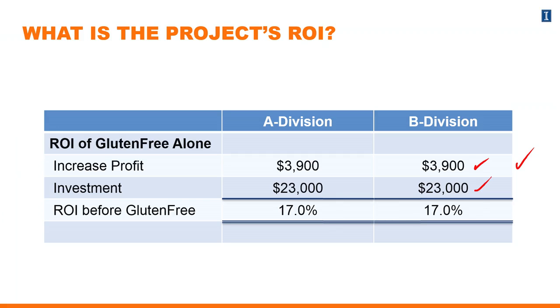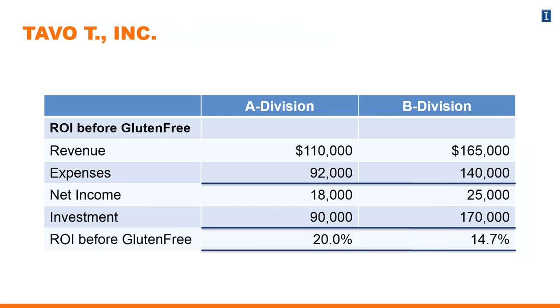That's an even 17%. Now, going back to the threshold that's required to make an investment worth it, this option for both the A division and the B division seems worth it. It would be recommended by managers because it exceeds the 12% threshold that's required of investments. So now let's take a look at the A division and the B division before they implement this gluten-free option. So what a current or normal year looks like in terms of return on investment.